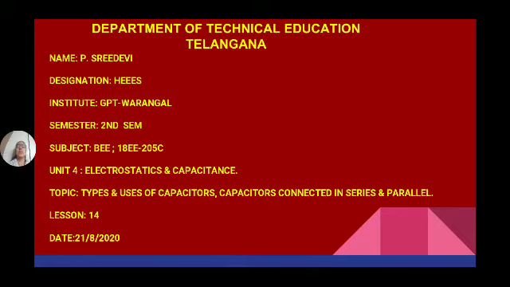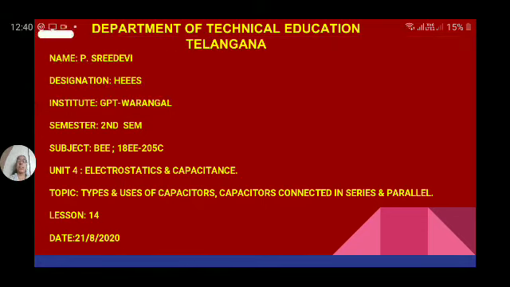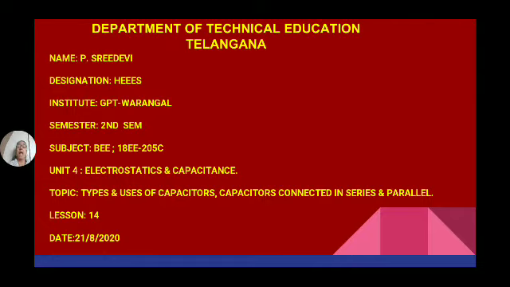So, what is electrostatics? Electricity is of two different types: static electricity and dynamic electricity. Electricity which is at rest is known as static electricity, and electricity which is in motion is known as dynamic electricity.